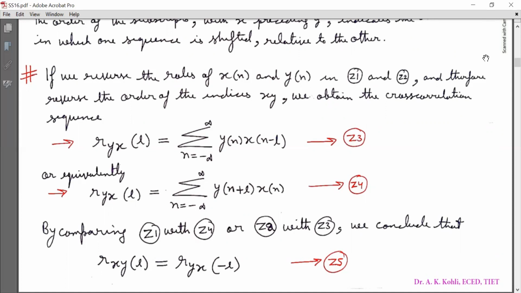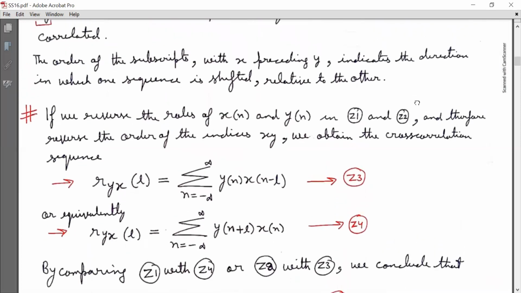Or equivalently, R_yx[l] = summation n running from minus infinity to infinity y[n + l] x[n], marked as equation Z4. Now look at equation Z3, x[n - l] is the time shifted version of x[n], and in equation Z4, y[n + l] is the time advanced version of y[n]. Now for the cross correlation sequence calculation, you can use either equation Z3 or Z4.